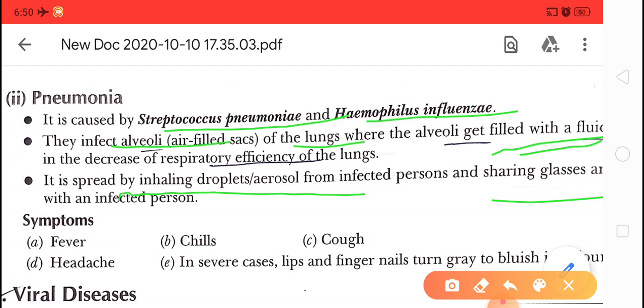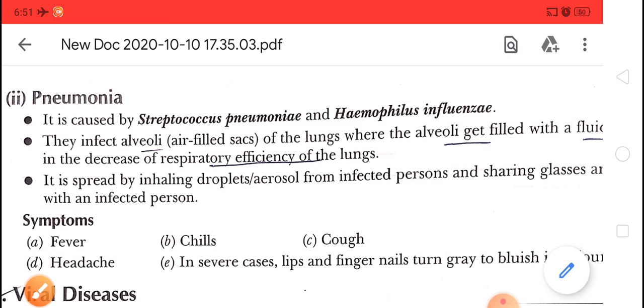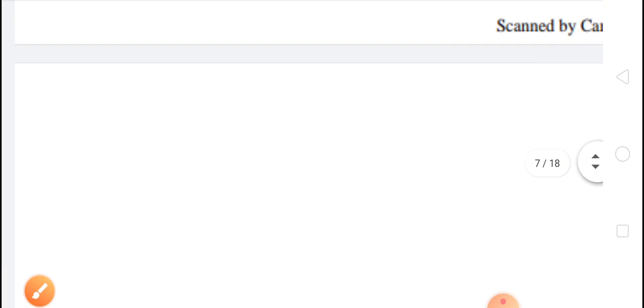Symptoms of this disease are fever, chills, cough, headache, and nails and lips sometimes become gray to bluish. These are some symptoms of pneumonia. Okay, clear.